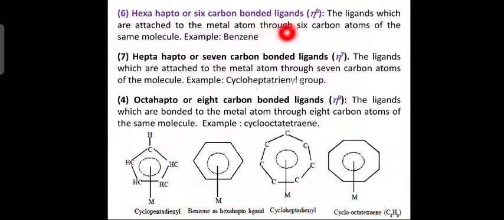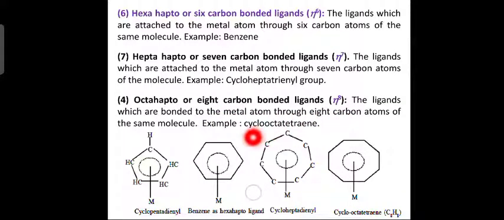Hexahapto, or six carbon atom ligands. How is it represented? Eta 6. These are ligands which are attached to the metal atom through 6 carbon atoms. Example: benzene. You know that benzene contains 6 carbon atoms, C6H6. It is linked to the metal atom, so it is an example of hexahapto. Heptahapto means 7 carbon bonded ligands, represented by eta 7. Here the metal atom is bonded to 7 carbon atoms. Example: cycloheptatrienyl group. Octahapto, or 8 carbon bonded ligands, is represented as eta 8. These are ligands which are bonded to the metal atom through 8 carbon atoms.